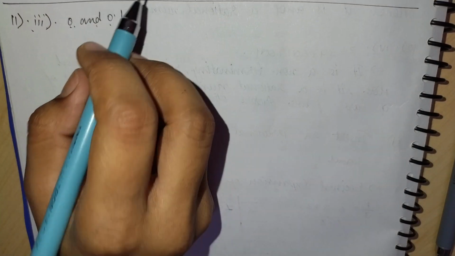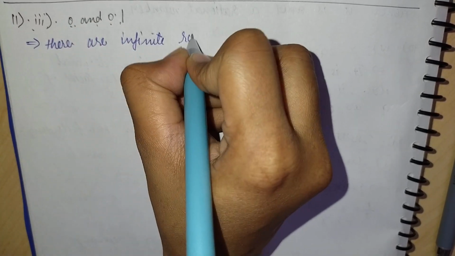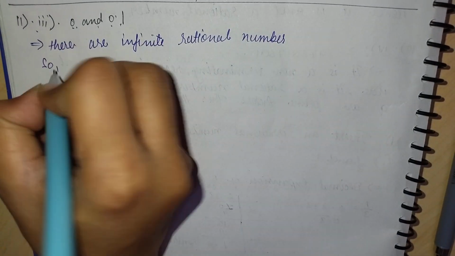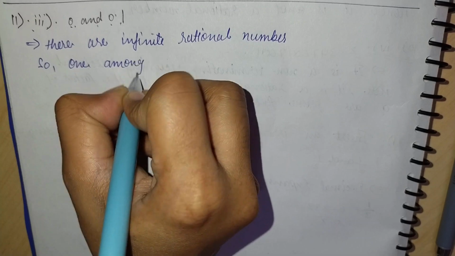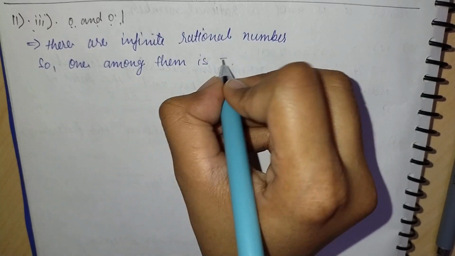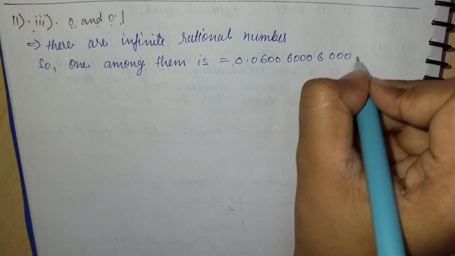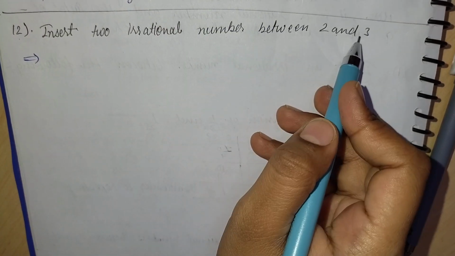Now the 11th third part is 0 and 0.1. On solving, there are infinite irrational numbers, so one among them is 0.0, 600, 6000, 6406, because it is non-terminating and non-repeating, as it is an irrational number. Now the 12th is: insert two irrational numbers between 2 and 3.